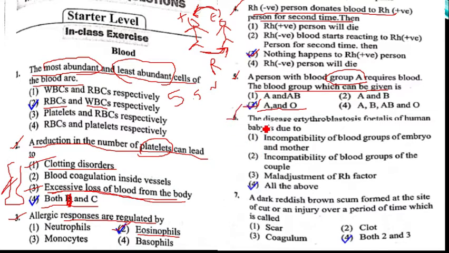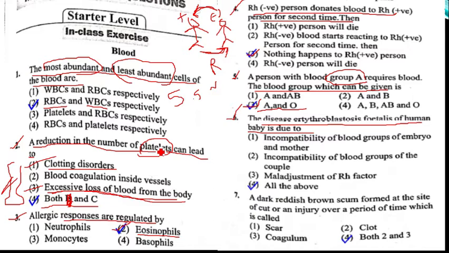Question number 6, the disease erythroblastosis fetalis of a human baby is due to. Erythroblastosis fetalis is a hemolytic disease which occurs when an Rh positive male marries an Rh negative female.